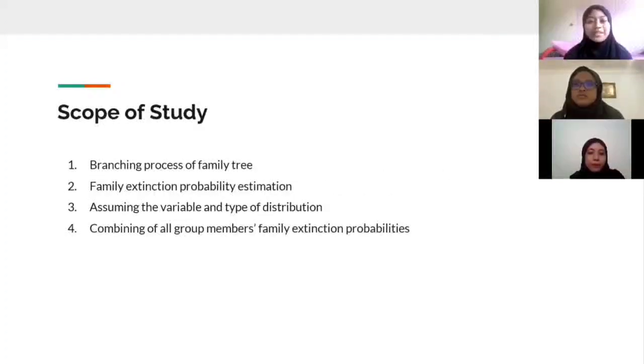Scope of study. First, branching process of family tree. Second, family extinction probability estimation. Third, assuming the variable and type of distribution. Fourth, combining all group members' family extinction probabilities.